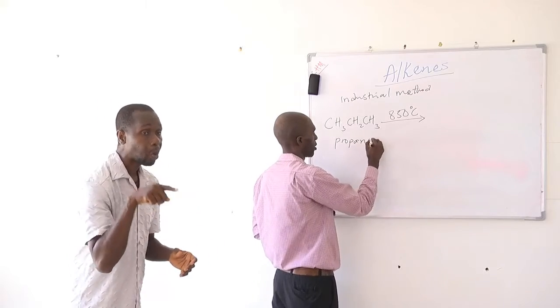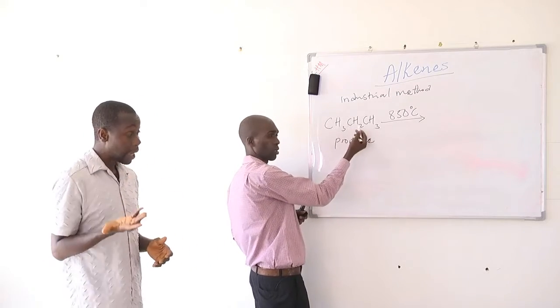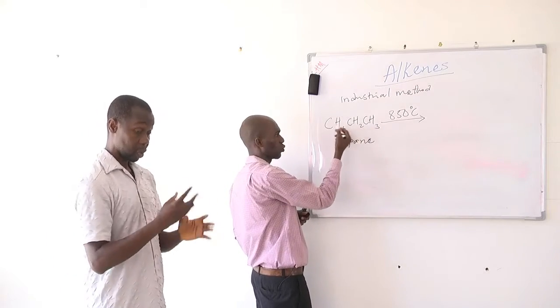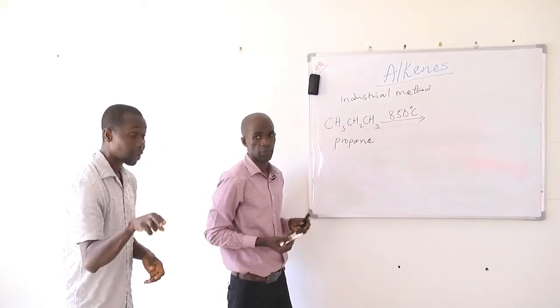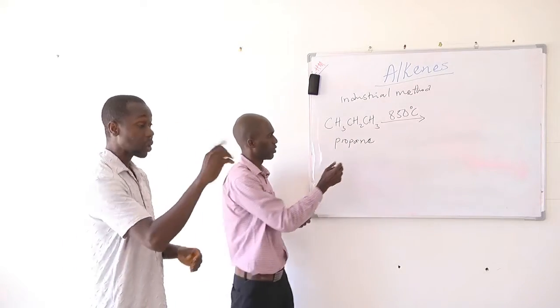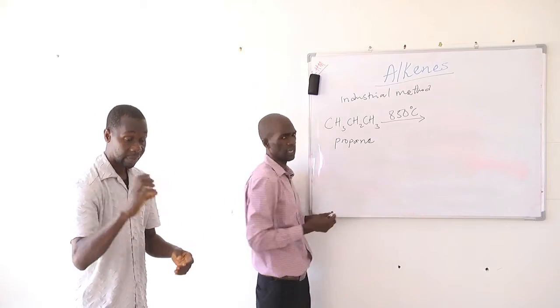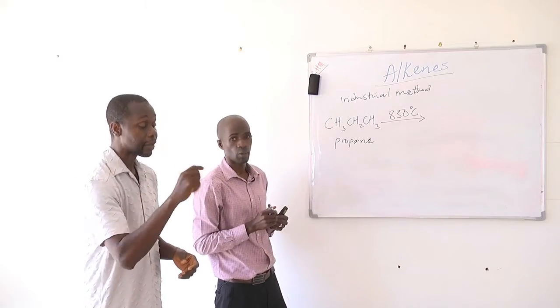This is called propane. Why? Because it is composed of 3 carbons, 1, 2, 3. And the prefix for 3 is prop. And then it is made up of carbon-carbon single bonds. And then the suffix for carbon-carbon single bonds is ANE. So we name it as propane.